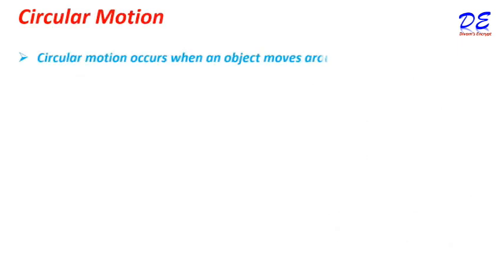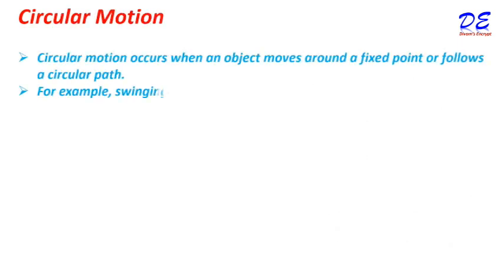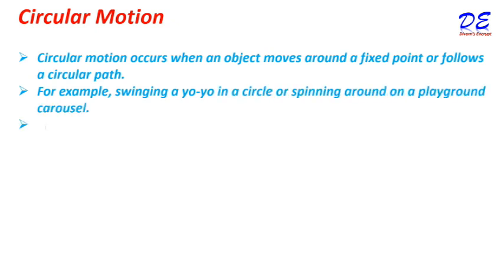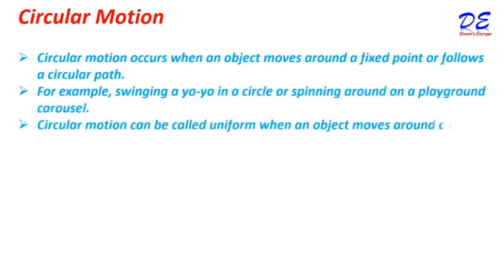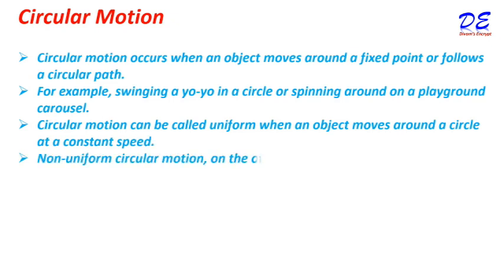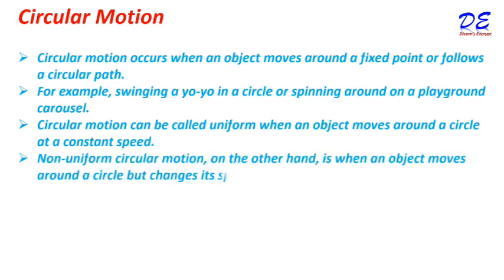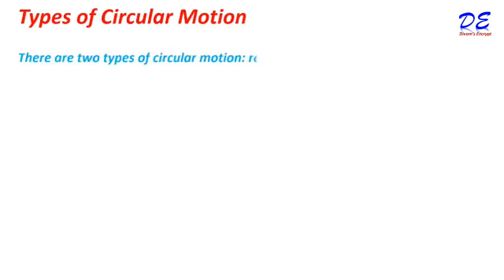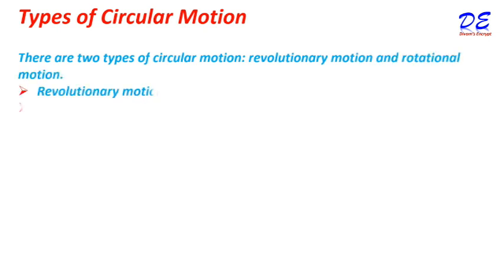Circular motion. Circular motion occurs when an object moves around a fixed point or follows a circular path. For example, swinging a yo-yo in a circle or spinning around on a playground carousel. Circular motion can be called uniform when an object moves around a circle at a constant speed. Non-uniform circular motion, on the other hand, is when an object moves around a circle but changes its speed. Types of circular motion. There are two types of circular motion: revolutionary and rotational motion.